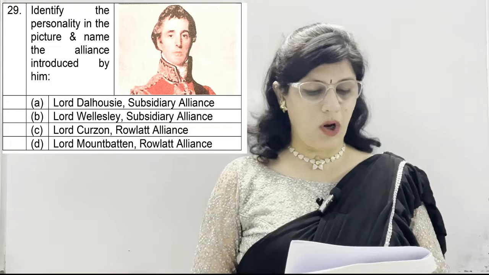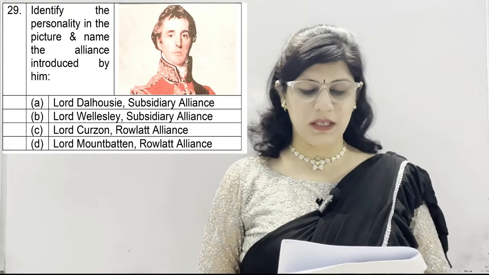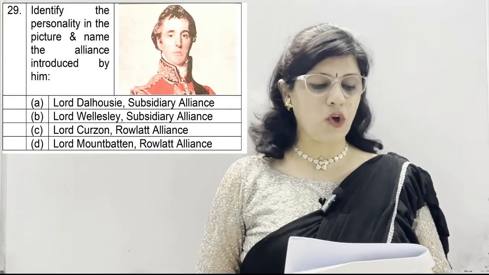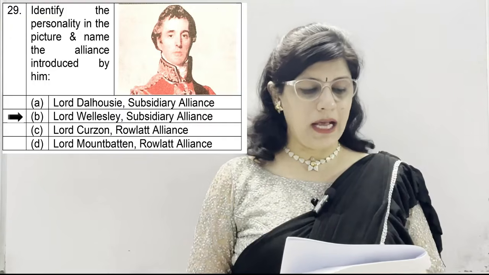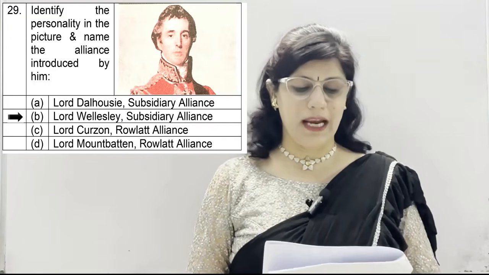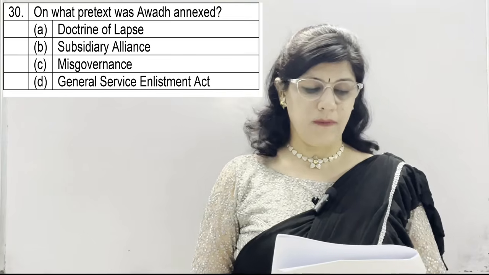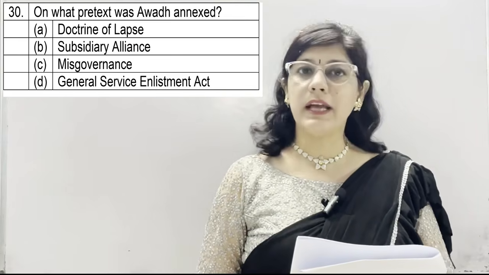C, Lord Curzon, Rollick Alliance. And D, Lord Mountbatten, Rollick Alliance. And the correct option is, in the picture, personality is Lord Wellesley and the alliance introduced by him is Subsidiary Alliance. Question number 30. On what pretext was Awadh annexed?